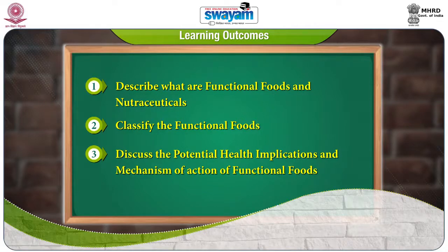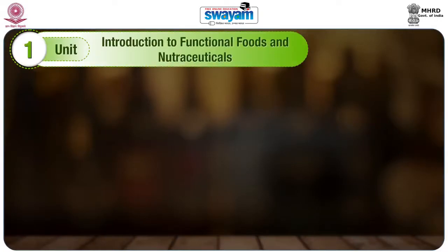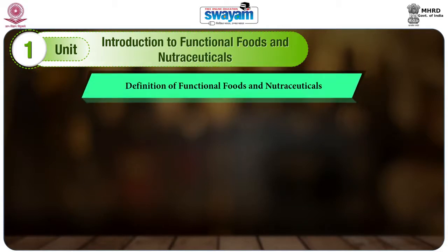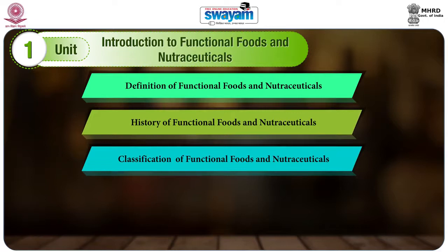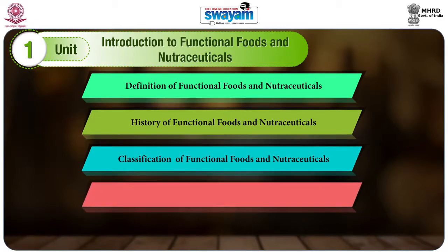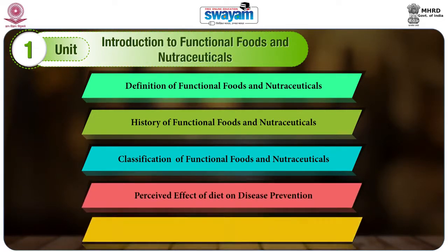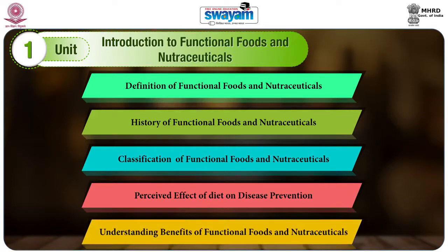It has 5 major units, namely Unit 1, Introduction to Functional Foods and Nutraceuticals, which includes definition, history, classification of functional foods and nutraceuticals, perceived effect of diet on disease prevention, and understanding the benefits of functional foods and nutraceuticals.